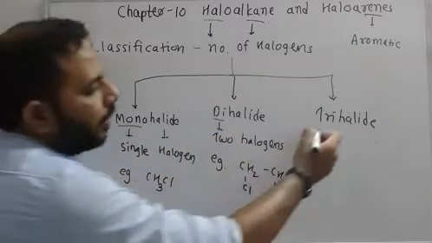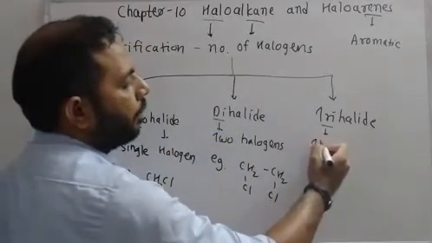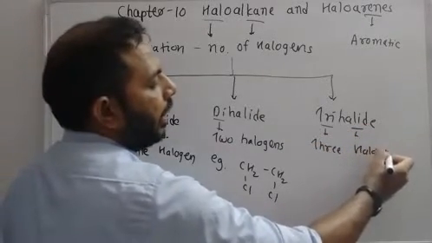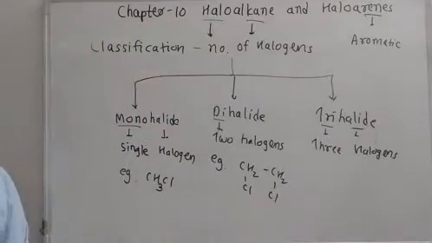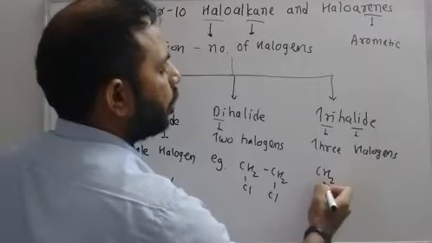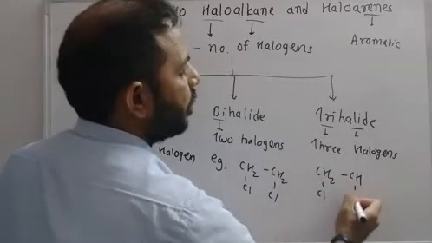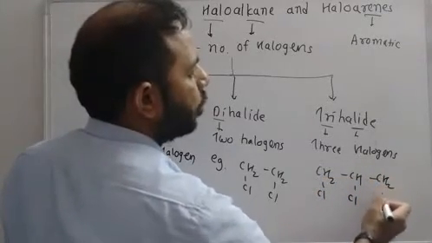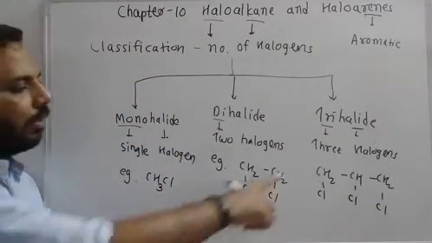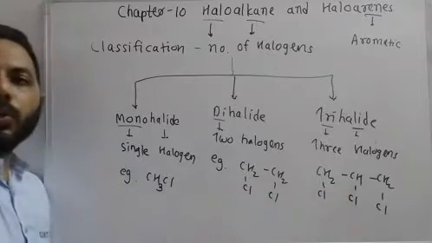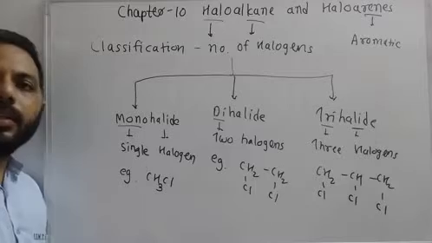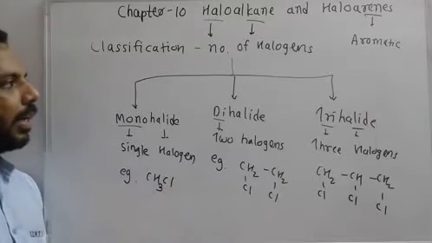In the same way, tri means three. If three halogens are there in any compound, then it is known as a trihalide. You can write a similar example like CH2Cl-CHCl-CH2Cl. The IUPAC name of this compound is 1,2,3-trichloropropane, and this compound has three halogens in its structure, and that is why it is known as a trihalide.